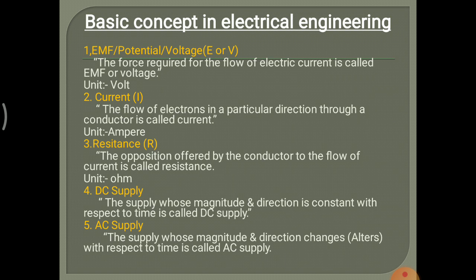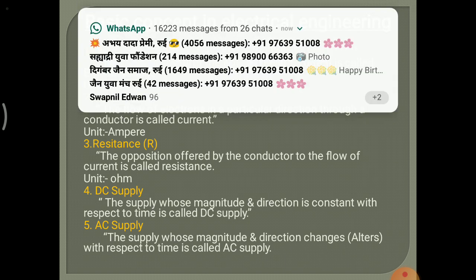Then resistance. What is resistance? The opposition offered by the conductor to the flow of current is called resistance. In short, opposition to flow of current, that is resistance. DC supply: the supply whose magnitude and direction is constant, that is DC supply. Whose magnitude and direction change or alter, that is AC supply.